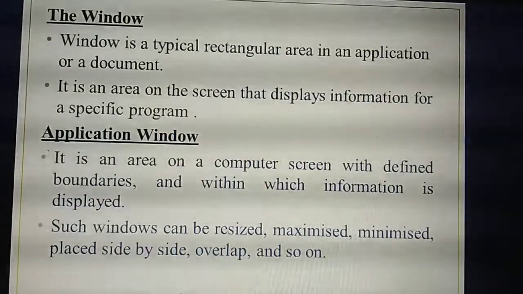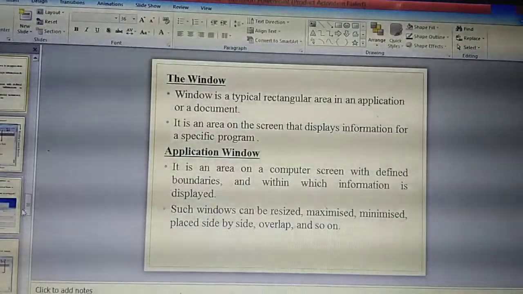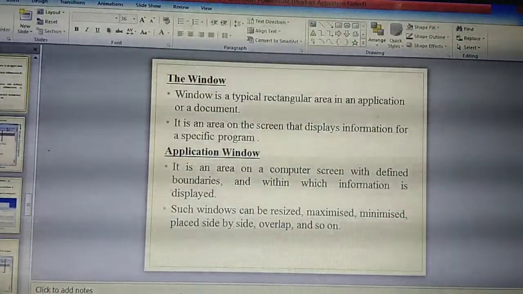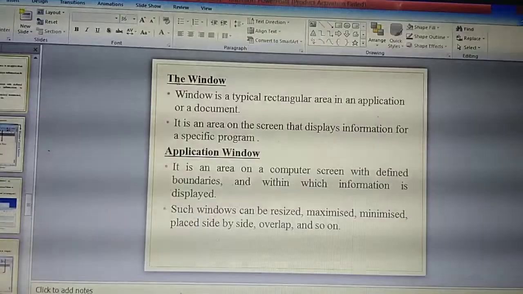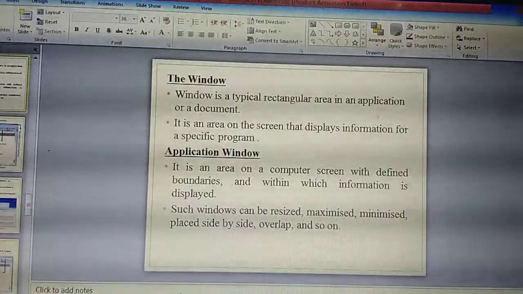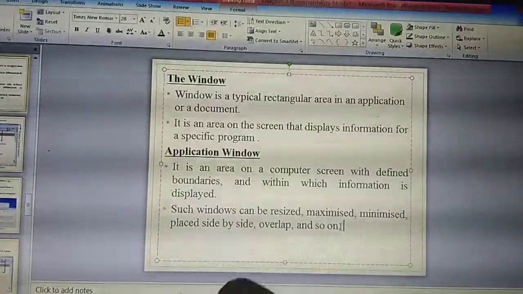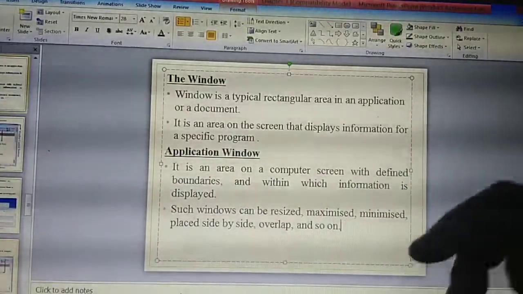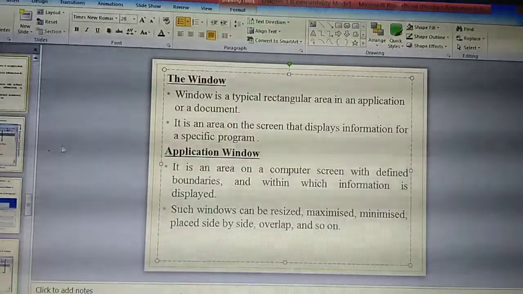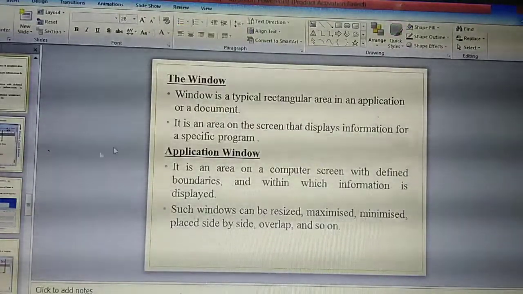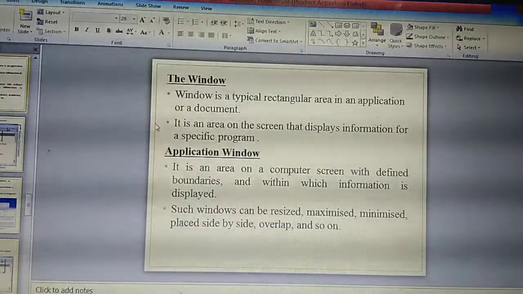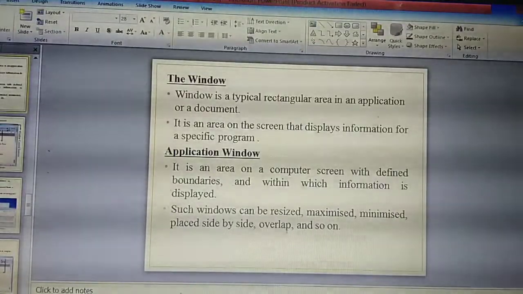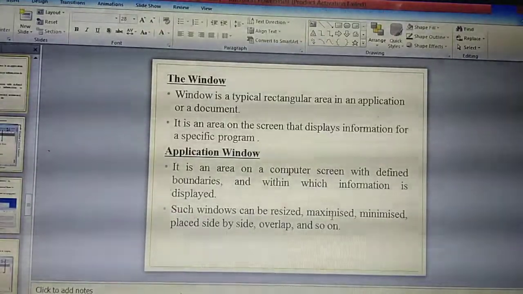I will explain that. Listen. Here, this is the application window, this rectangle space. In this rectangle space alone I can type. Outside of this white area I can't type. See, I can type here, but I can't type outside this area. Why? Because this white space is the specified area or boundary, and that is called the application window. The second point they are telling: you can resize it, minimize it and maximize it.